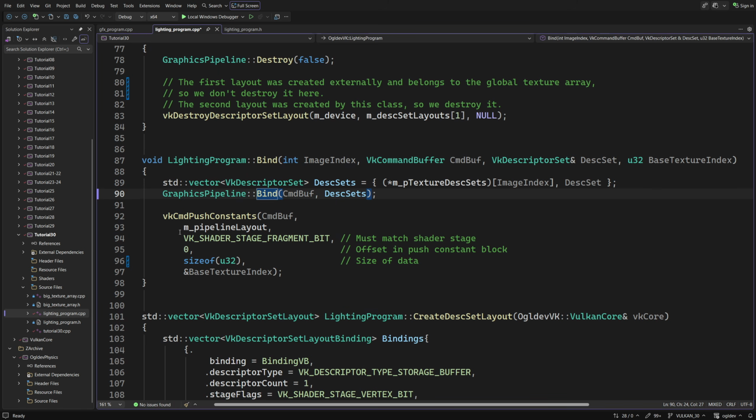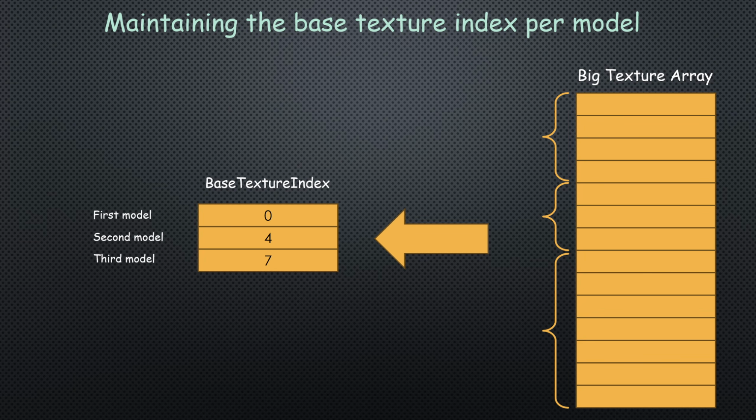Back to the previous function, we have a new call to cmdPushConstants. This function actually bakes the values of the push constants into the command buffer. We specify the pipeline layout, the shader stage, the offset inside the push constant block, the size of the data, and its address. As you can see, this function takes the base texture index as a parameter. This means that the application must maintain the base index for each model, but as we saw with the BigTextureArray, this is very simple to do.